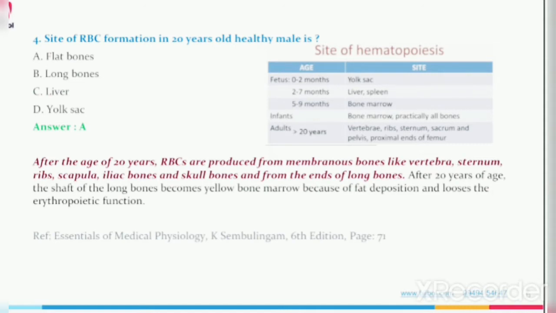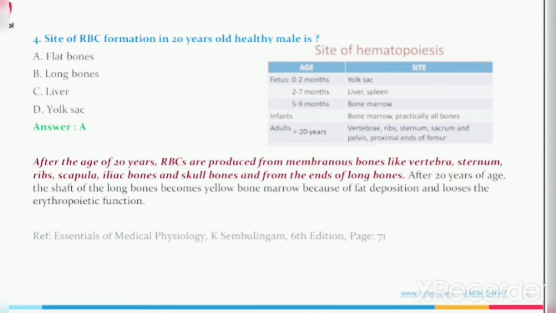After the age of 20 years, RBCs are produced from membranous bones like vertebra, sternum, ribs, scapula, iliac bones and skull bones, and from the ends of long bones.